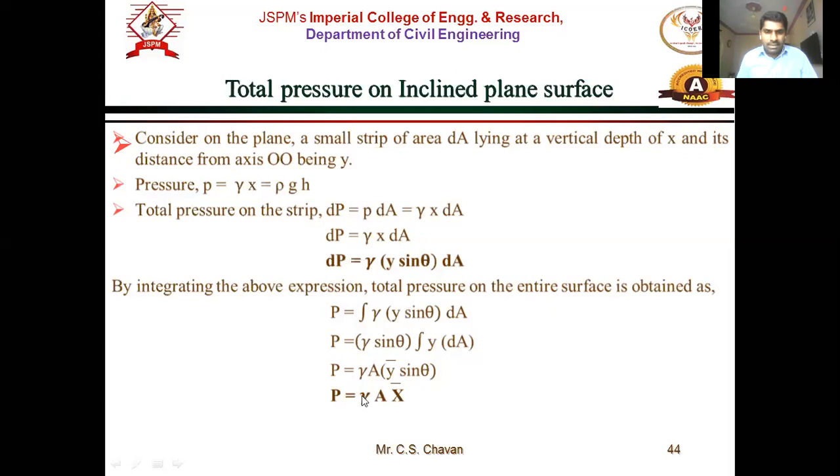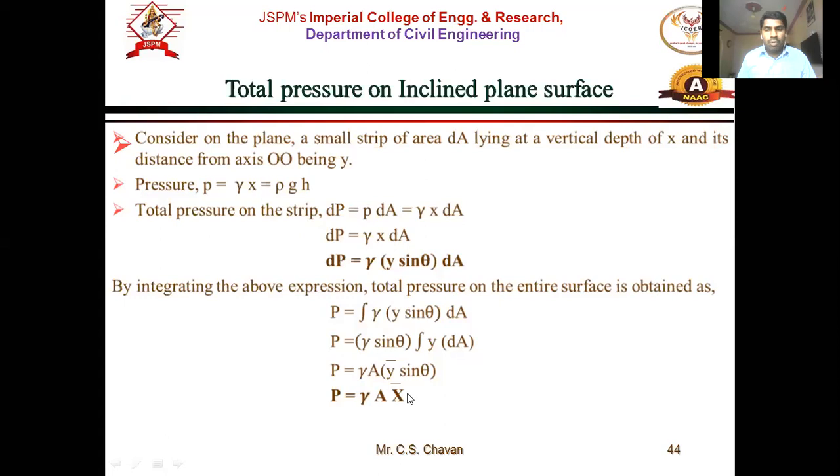It is related to the type of fluid, that is, the density of the fluid, and the area of the surface, that is, the geometry of the surface: circular, semicircular, rectangular, square, trapezoidal, etc. So here the area is involved, and x bar. x bar is very important.